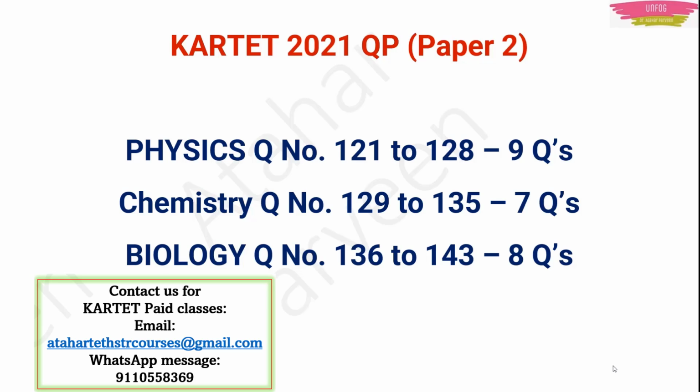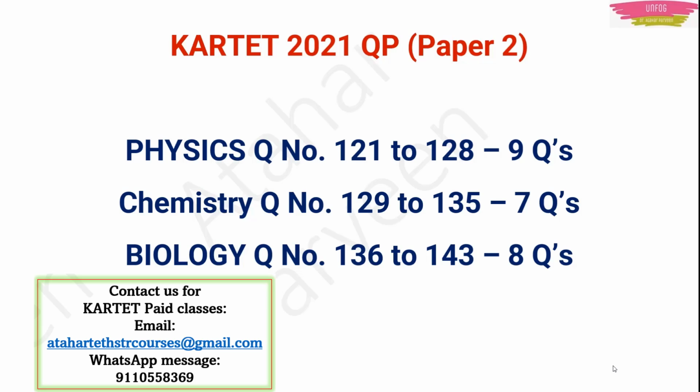Now in this lecture, I am going to solve the chemistry questions, question number 129 to 135, and the biology part we will solve in the next lecture, which will be from question number 136 to question number 143.